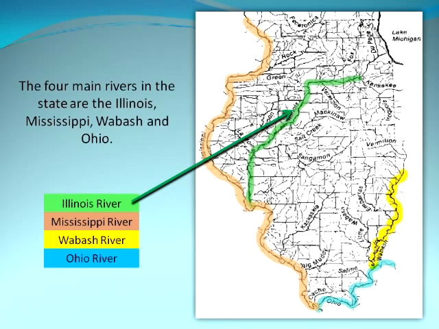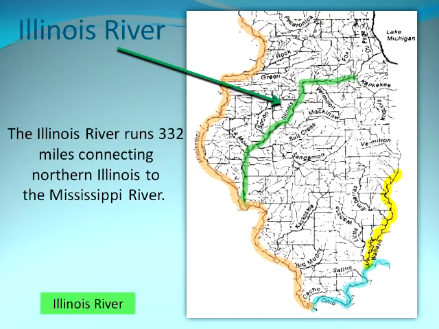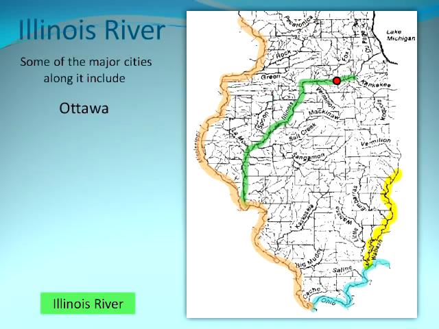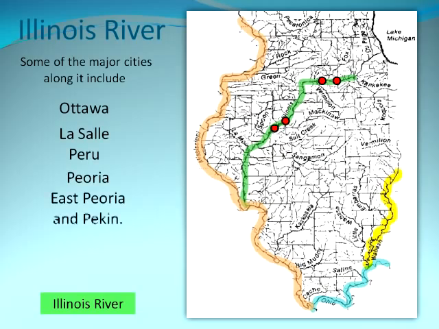The four main rivers in the state are the Illinois, Mississippi, Wabash, and Ohio. The Illinois River runs 332 miles, connecting northern Illinois to the Mississippi River. Some of the major cities along it include Ottawa, LaSalle, Peru, Peoria, East Peoria, and Pekin.